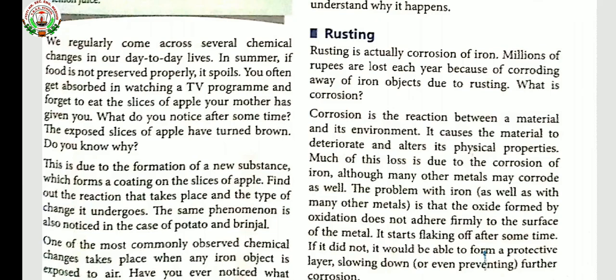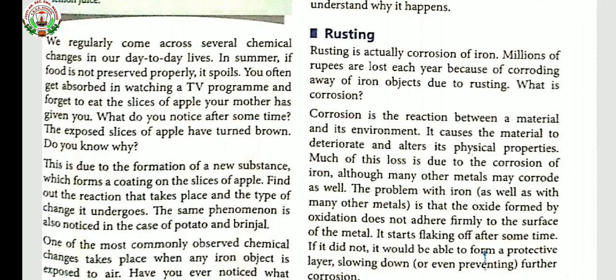Now, how to prevent rusting? There are several methods by which corrosion can be prevented, so that the metals do not come in contact with air and moisture.